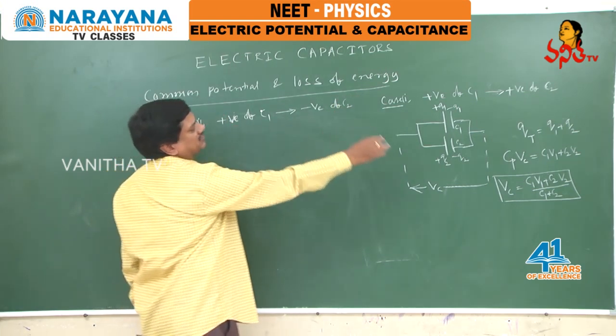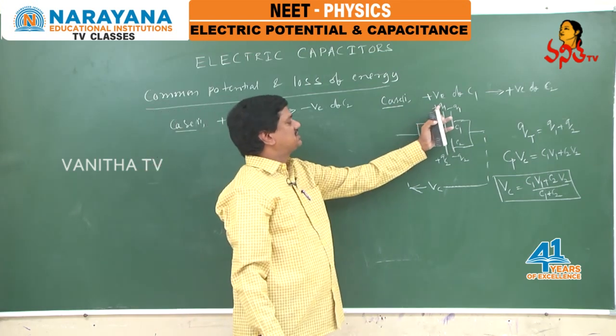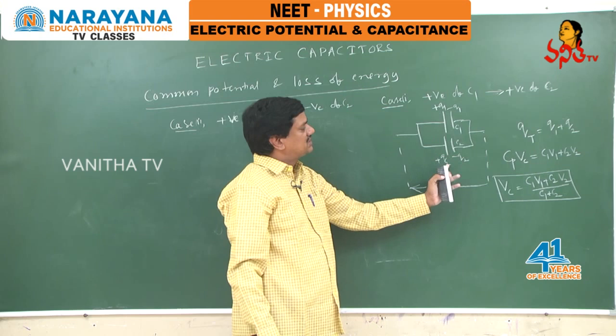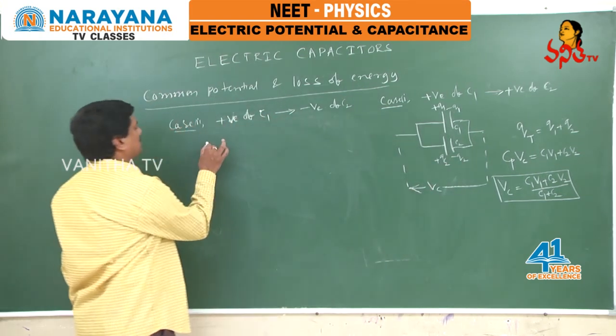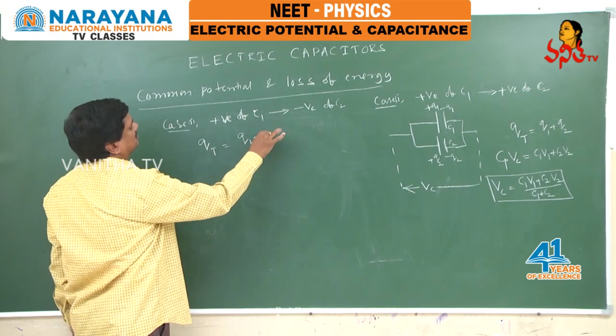So positive of C1 is connected to negative of C2. Neutralization of the charge takes place. This is plus and this connection is negative. So what will be the total charge on the combination? What I can write is Q1 minus Q2.